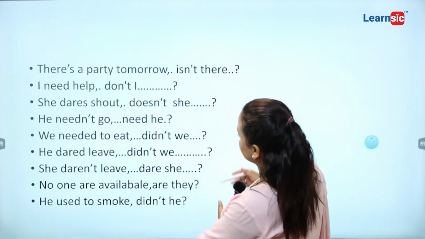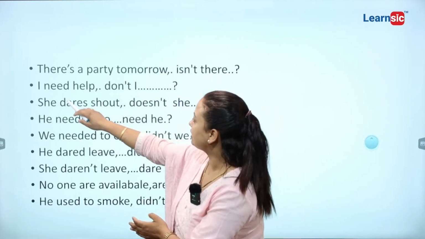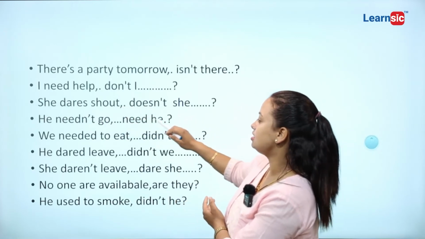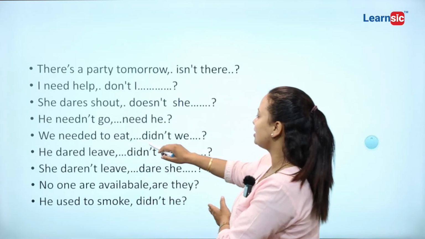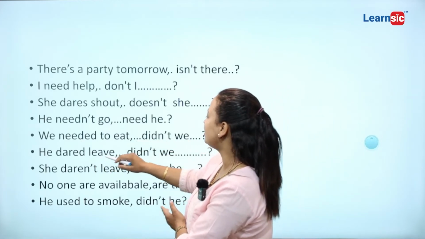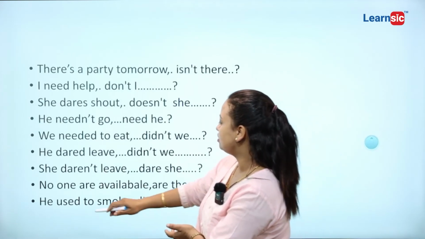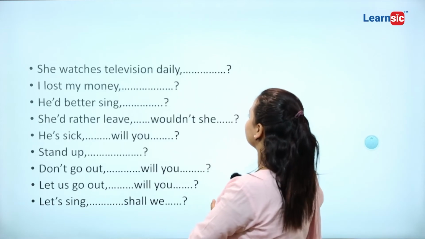So let's have an overlook. There's a party tomorrow, isn't there? I need help, don't I? She dares shout, doesn't she? He needn't go, need he? We needn't do it, need we? He dared leave, didn't he? She daren't leave, dare she? No one is available, are they? He used to smoke, didn't he?